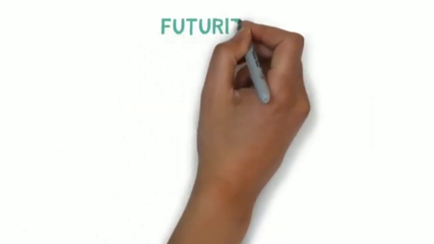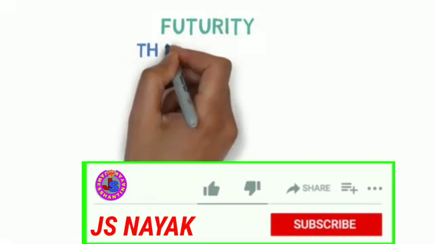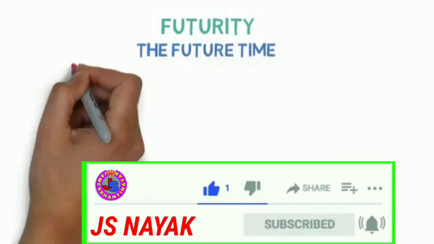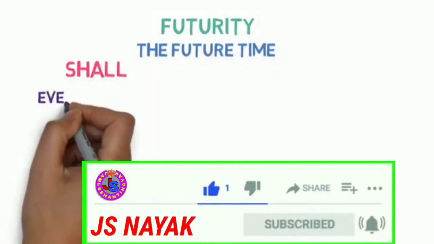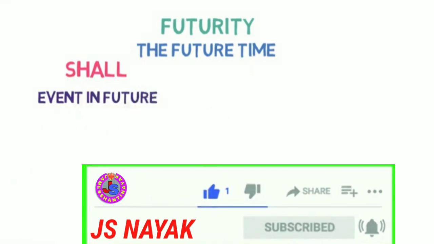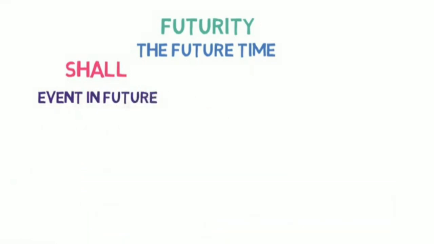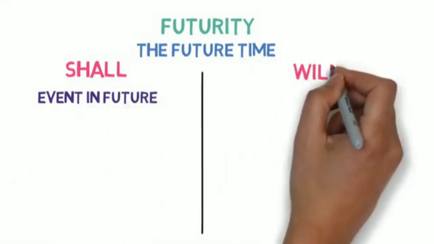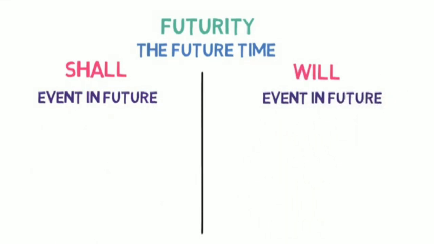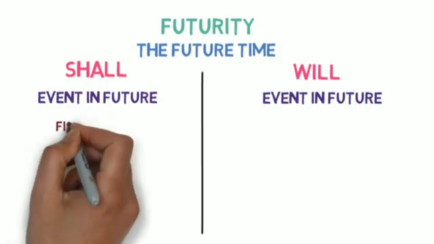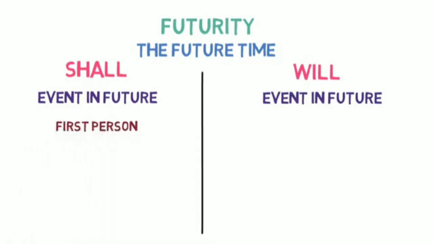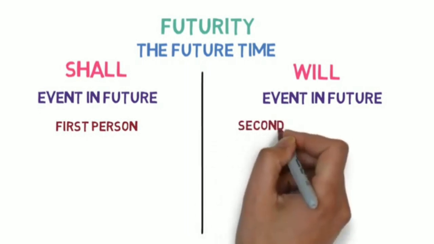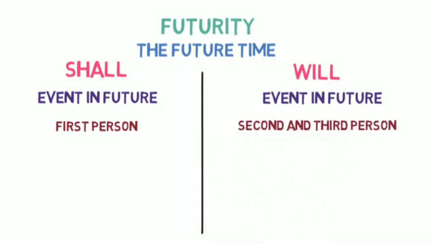Number 1. Futurity. Futurity means the future time. Shall is used to refer to an event that is happening in the future. If you remember, in our previous video, we learned that will is also used to denote the future time. Then what's the difference? In the case of the sentences having the first person pronoun, we use shall. While in the case of sentences having second and third person pronoun, we use will.